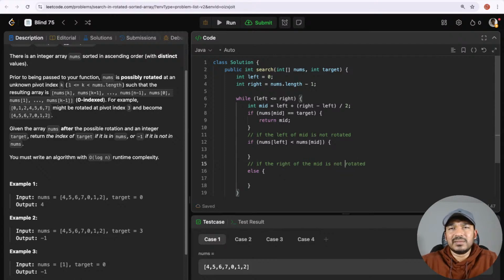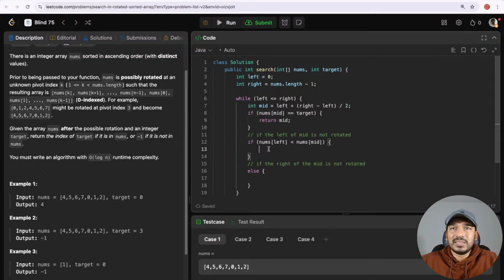If the left of the mid is not rotated, we can reason clearly based on the target we are looking for and the values on the left side of the mid index.